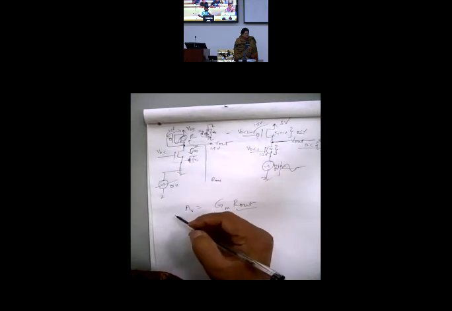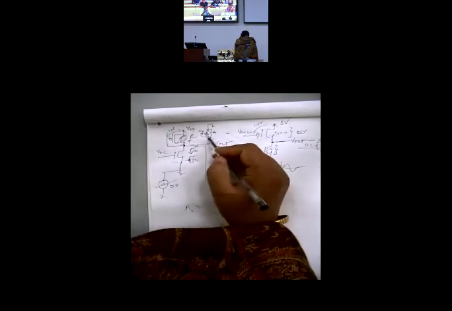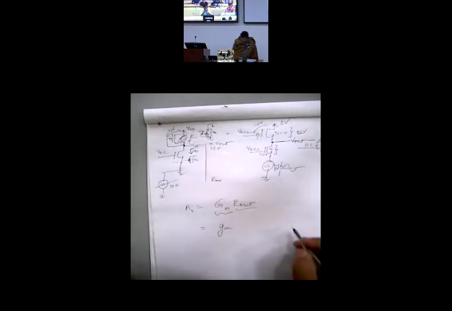gm VGS, remember? gm VGS now becomes gm VDS or VSD. So now if I redraw, I am taking an NMOS which is diode connected and doing the analysis. A diode connected NMOS.